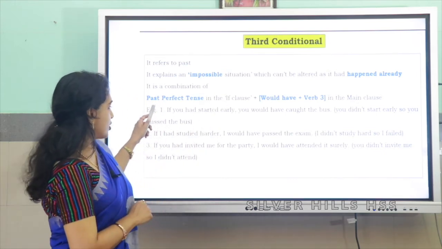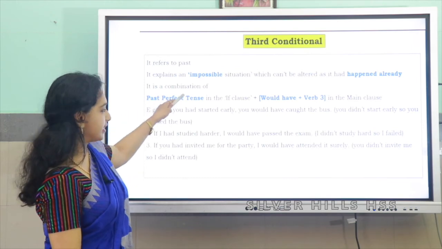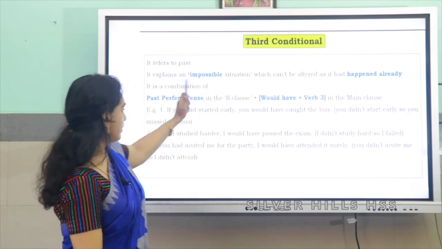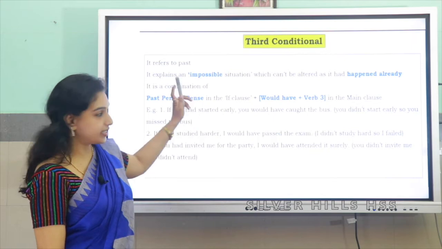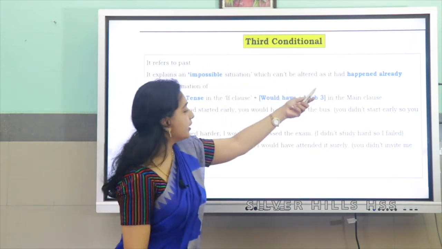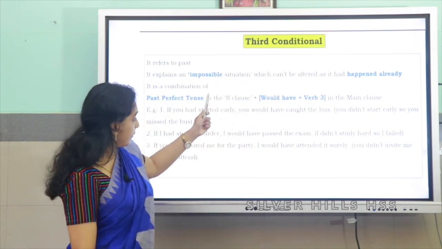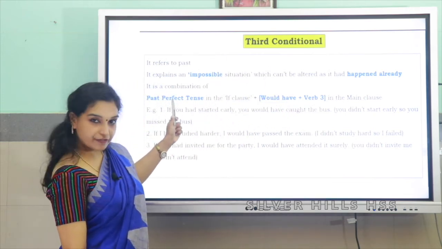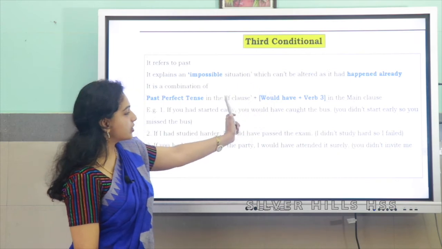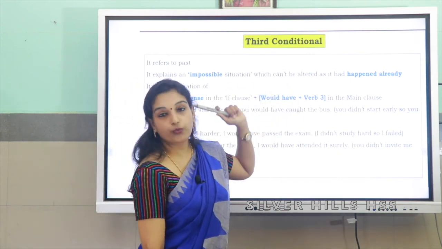Now look at the combination of it. In the if clause, it will be past perfect tense, and in the main clause, it is would have plus V3. If clause, past perfect tense; main clause, would have plus V3.